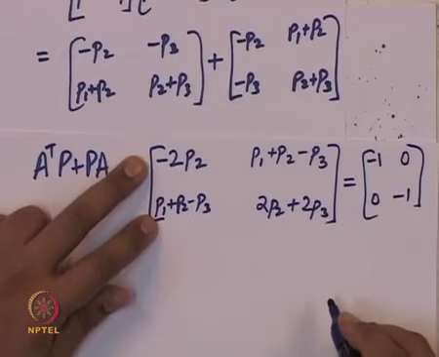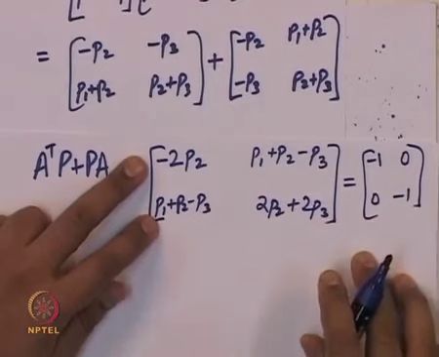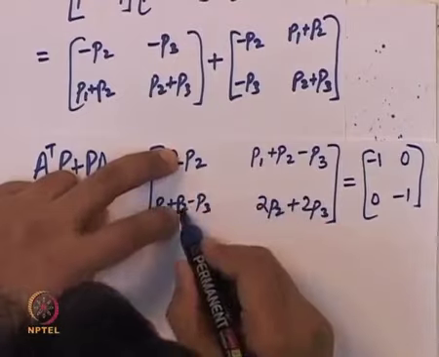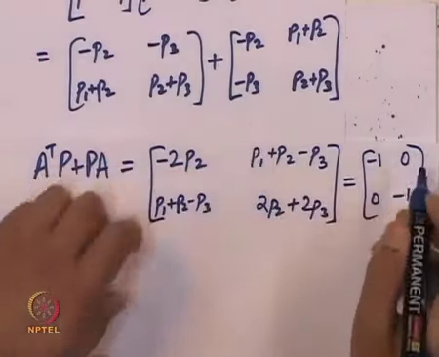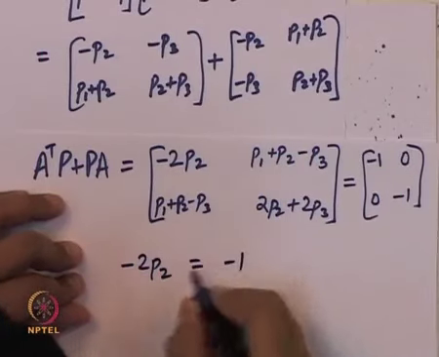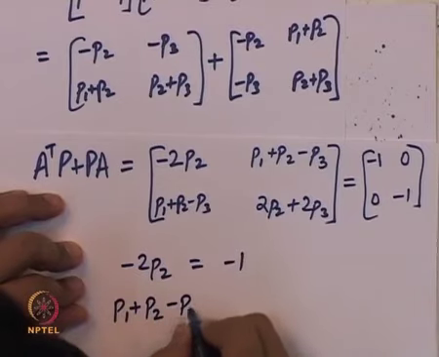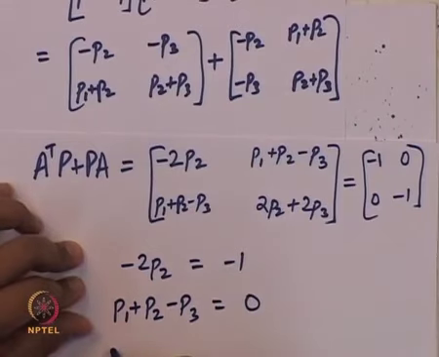A particular theorem we already saw claims that this system of equations is solvable. There are only 3 unknown entries and 3 equations, 1, 2 and 3. Why? Because this entry equal to this is the same equation as this entry equal to 0. So let us put minus 2 P2 equal to minus 1, P1 plus P2 minus P3 is equal to 0, and finally 2 P2 plus 2 P3 equal to minus 1.